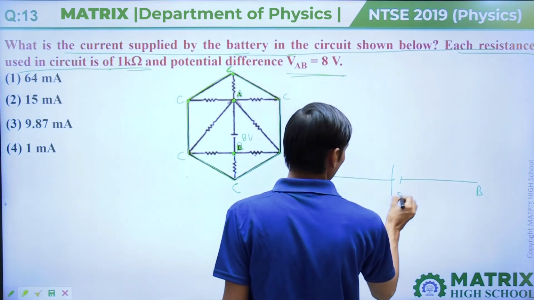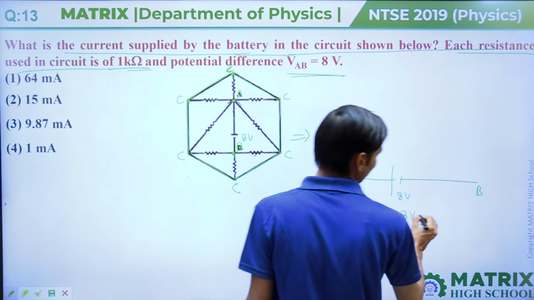an 8 volt battery is connected. Here potential difference is given 8 volt.